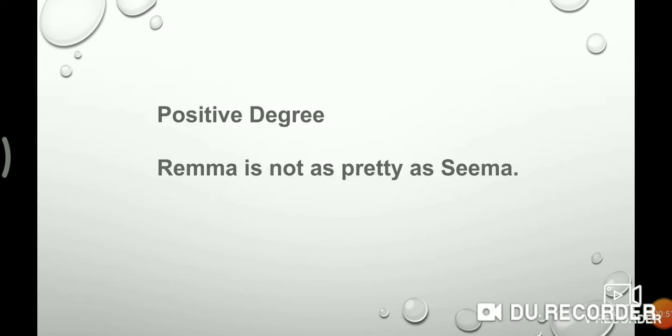Sima is prettier than Rima. Here this is an example of comparative degree, and you must interchange this sentence into positive degree because we compare two persons, Sima and Rima. Here Sima is the subject; in this sentence it becomes the object. Rima is not as pretty as Sima. In this way we make comparative degree into positive degree. Now let's see another example.